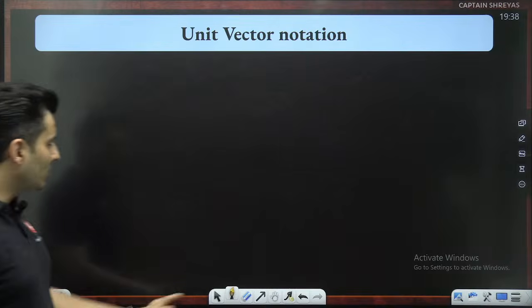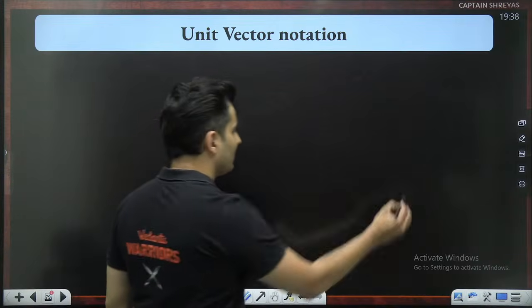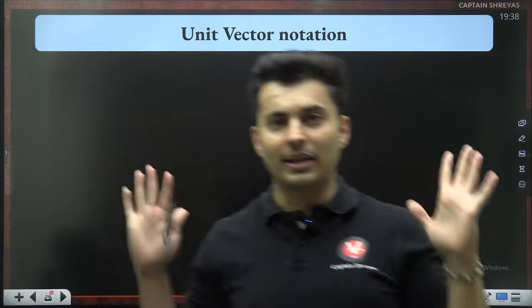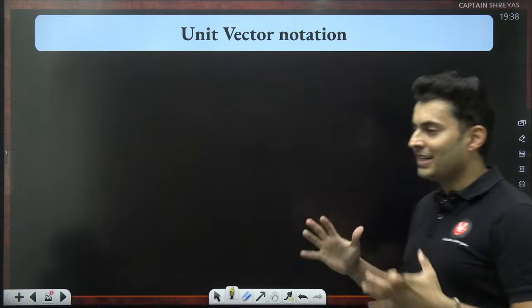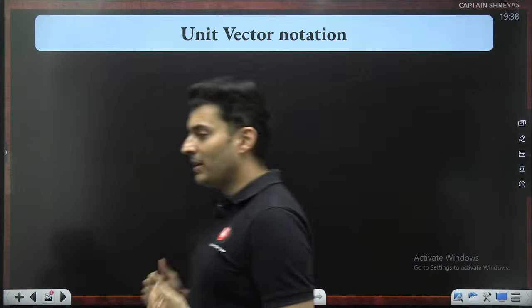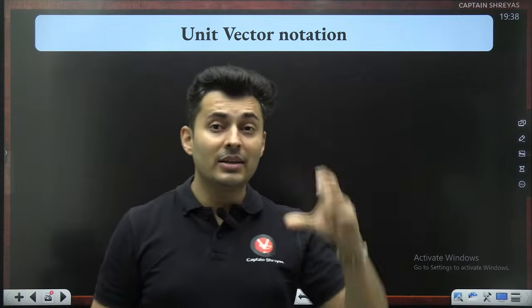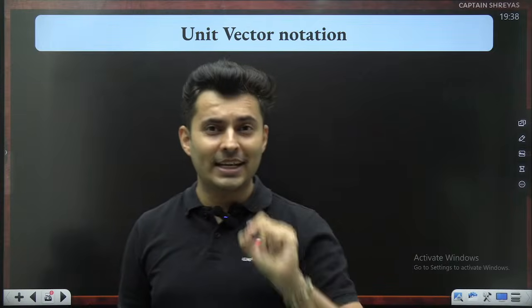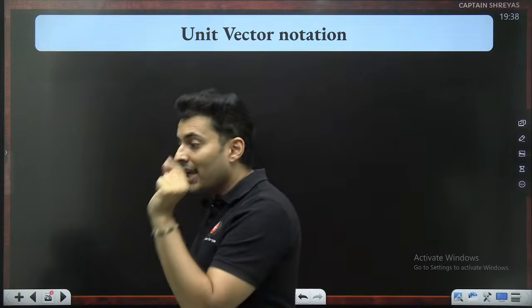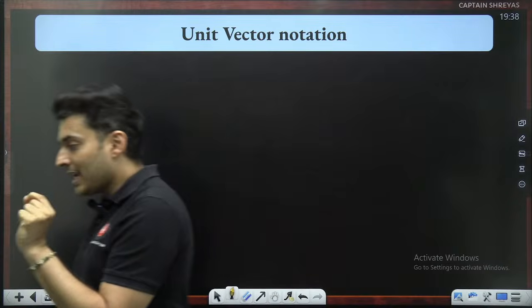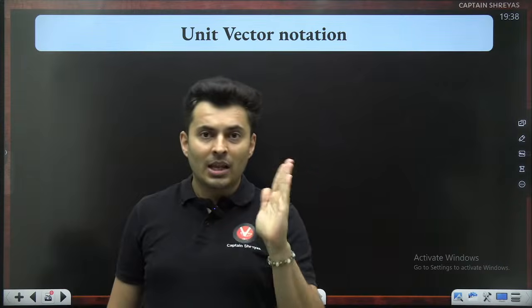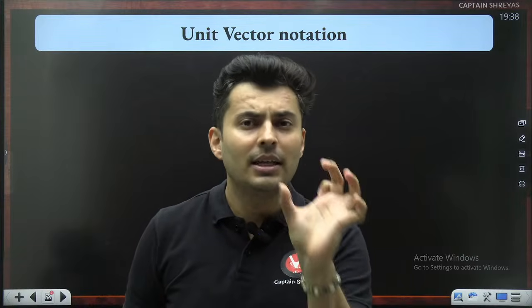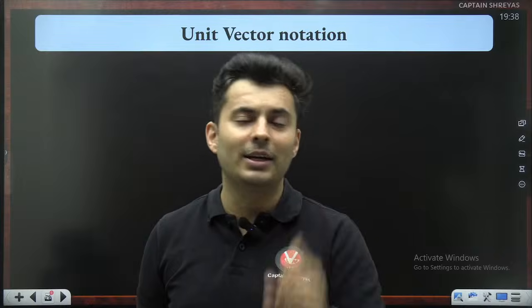Perfect. Now let's go to the last few things, which is vector notation in unit vectors and the vector product. These are the two major things which are remaining now. Remember, I told you sometime back there are three special vectors: i cap, j cap, and k cap. i cap is along the x-axis, j cap is along the y-axis, and k cap is along the z-axis. They are special vectors, they are unit vectors.